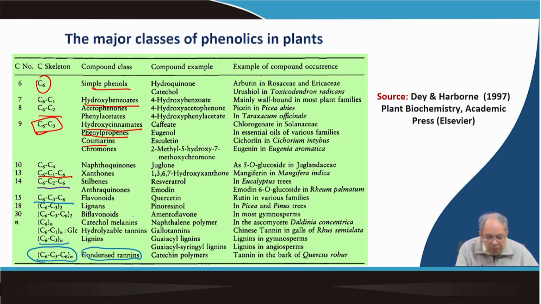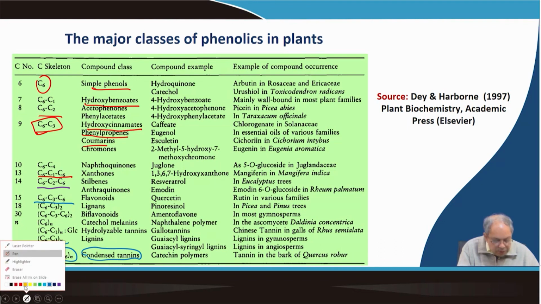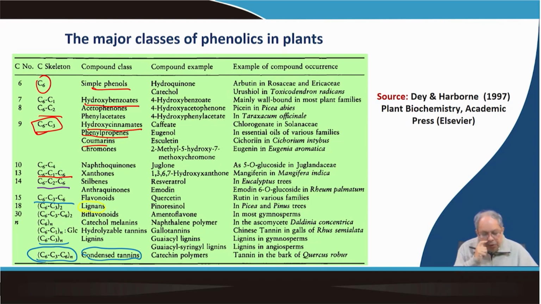So, we will talk about these important groups in the subsequent classes, like we will talk about lignans, which is basically 2 molecules of monolignol, lignin monomer, joining and forming lignans. We will mention that, and so many interesting things. So, these are basically the major classes of phenolics.